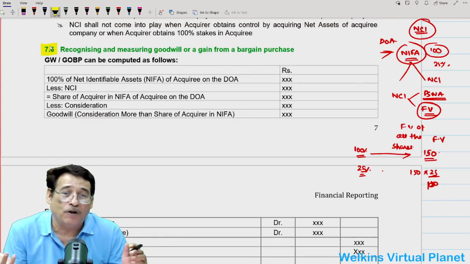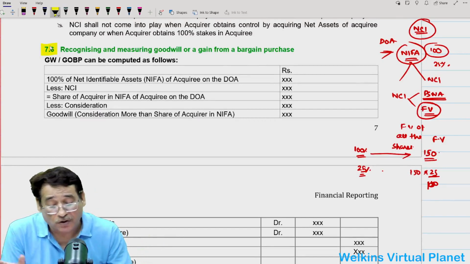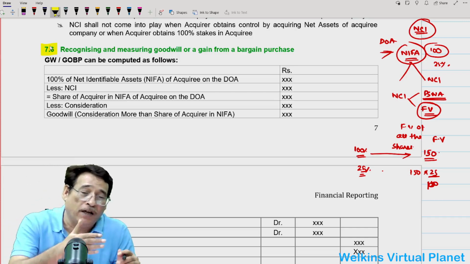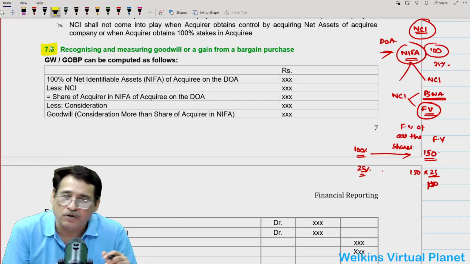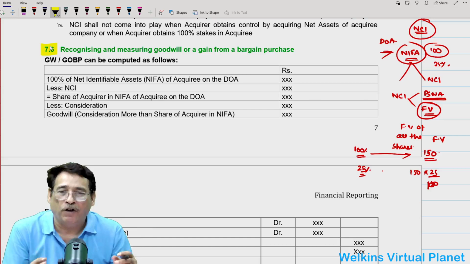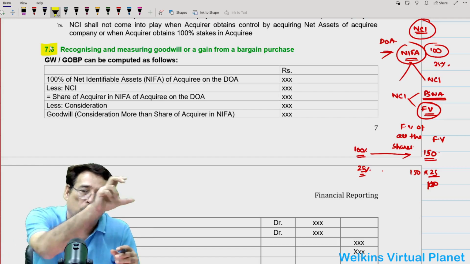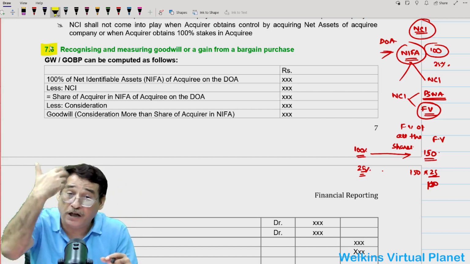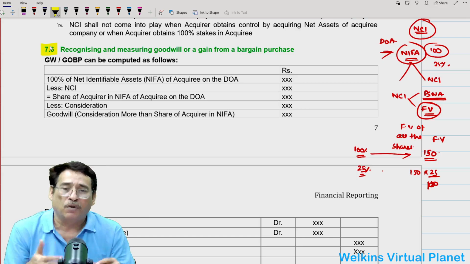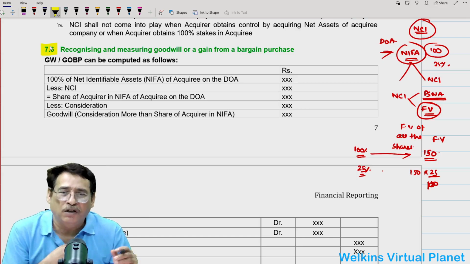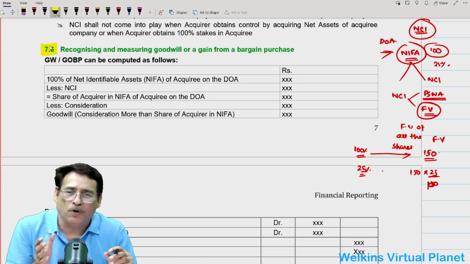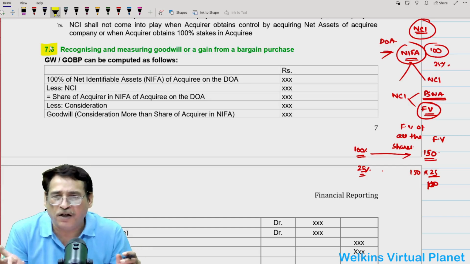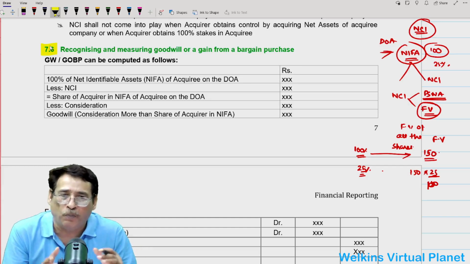It is very simple to compute the amount of goodwill, correct? Quite obviously, even in practical life, when you purchase something and return home, you try to assess what actually happened during the transaction, whether you lost out or whether you gained. Similar is the case here when an entity is getting control over the other entity by making a very heavy investment, no doubt about that. So quite obviously we are interested in finding out whether there was capital loss, that is goodwill, or whether there was capital gain. Earlier it used to be called capital reserve. Nowadays, in the jargon of Ind AS 103, we call it gain on bargain purchase.